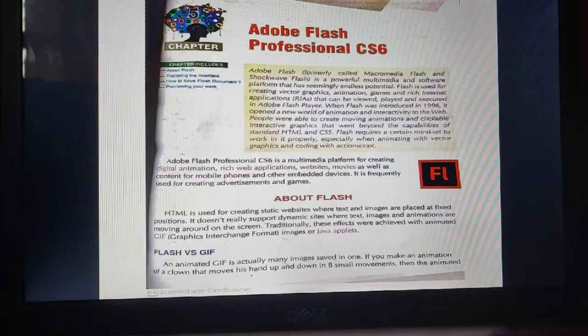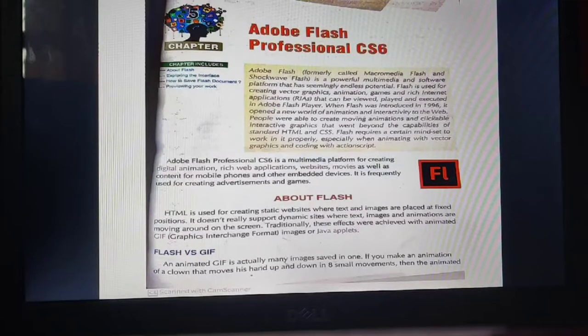When Flash was introduced in 1996, it opened a new world of animation and interactivity to the web. I am not sure whether you have seen flashes previously, but I have. These are little small clips which we can play in Flash Professional, which can be meaningful and sometimes without meaning as well. So it goes like that. It opened a new world of animation and interactivity to the web.